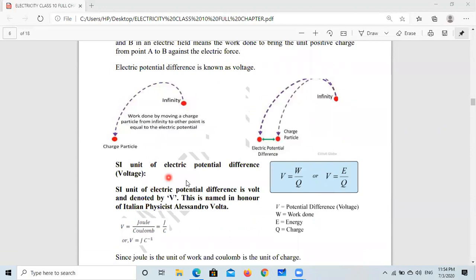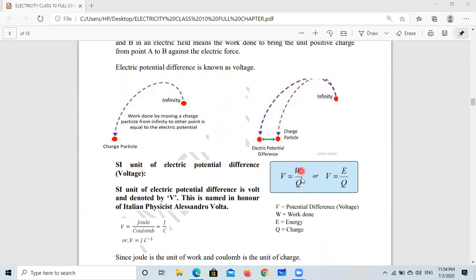So the SI unit of electric potential, of course, is work upon coulomb. If 20 joule of work is done to bring 10 coulomb charge, then the potential is 20 joule upon 10 coulomb.